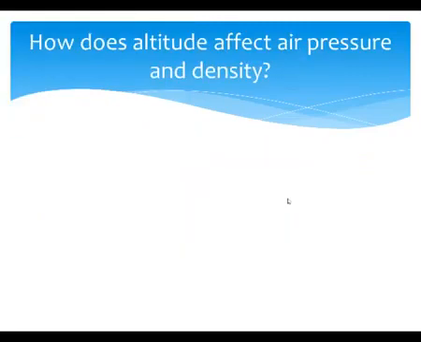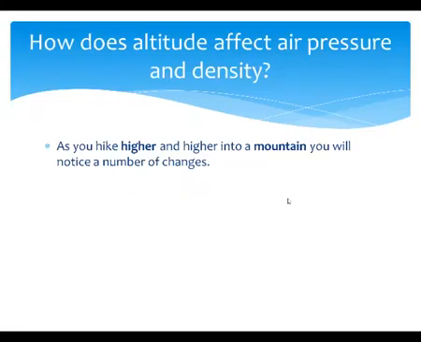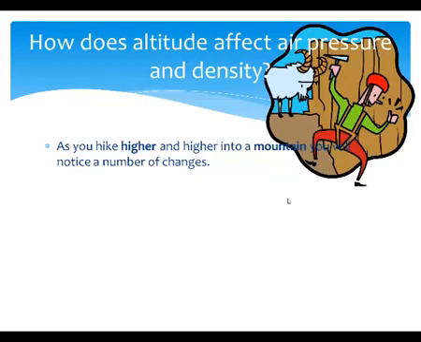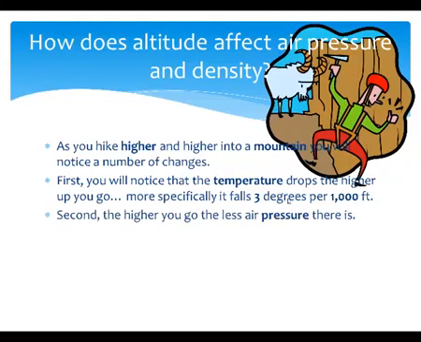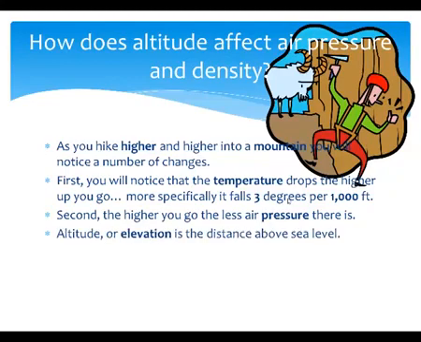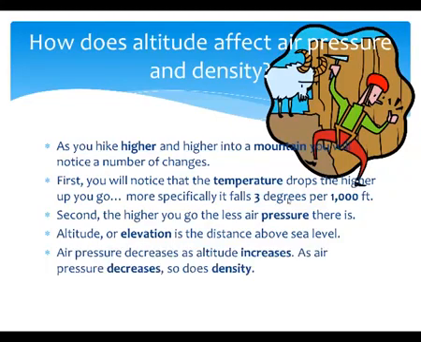How does altitude affect air pressure and density? As you hike higher and higher into a mountain, you'll notice a number of changes. First, you'll notice that the temperature drops the higher up you go. More specifically, it falls 3 degrees per 1,000 feet. We call this the lapse rate. Second, the higher you go, the less air pressure there is. Altitude or elevation is the distance above sea level. Air pressure decreases as altitude increases. As air pressure decreases, so does density.